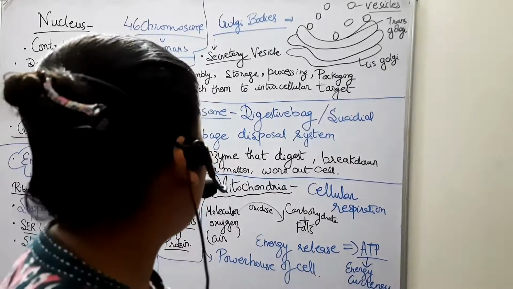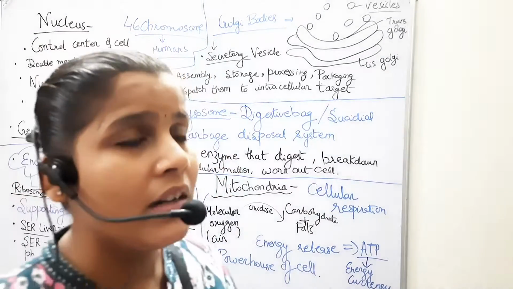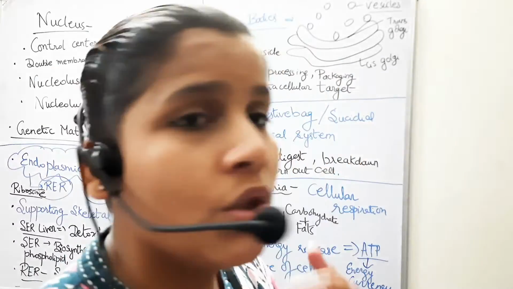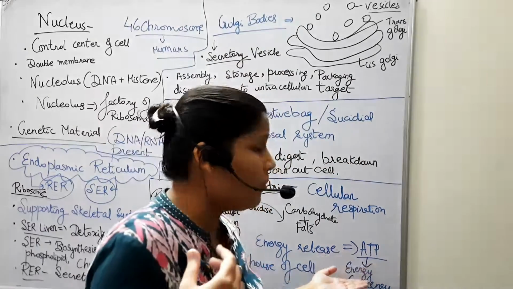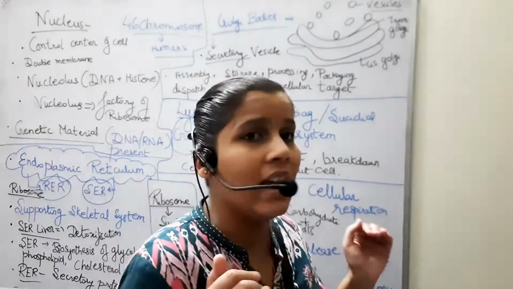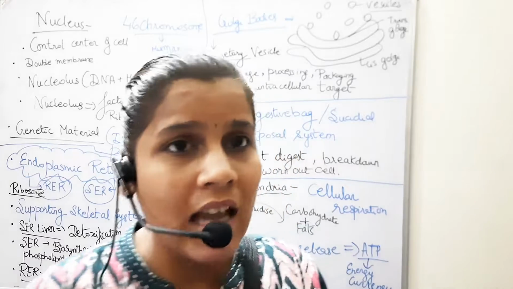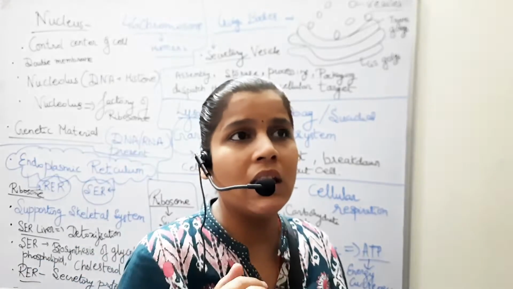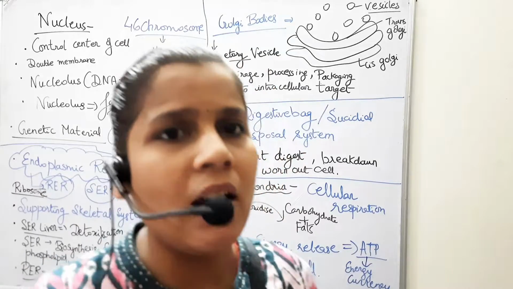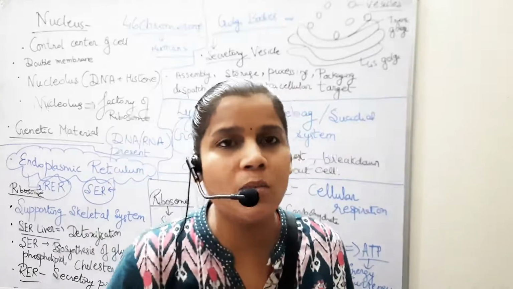Okay, next is mitochondria. So mitochondria, it's very important. It's a powerhouse of the cell. Why? Because it generates ATP molecules, that is adenosine triphosphate molecule, which acts as an energy currency or the energy unit of the cell. So for each of the, you can say, chemical reactions, biomolecular reactions, for the intake, outtake of the cells, some of the energy is being used.